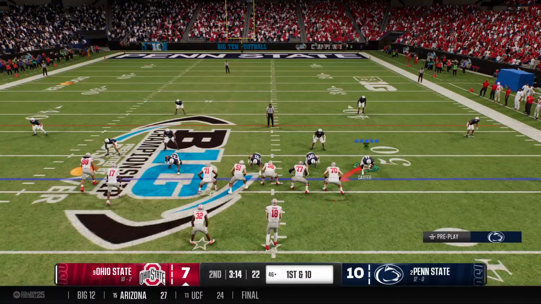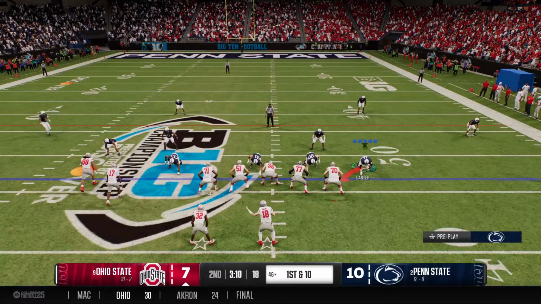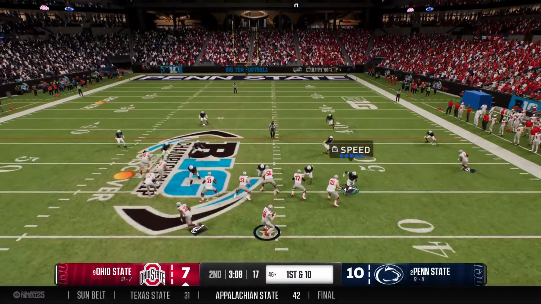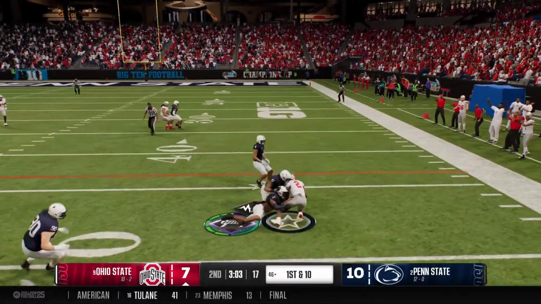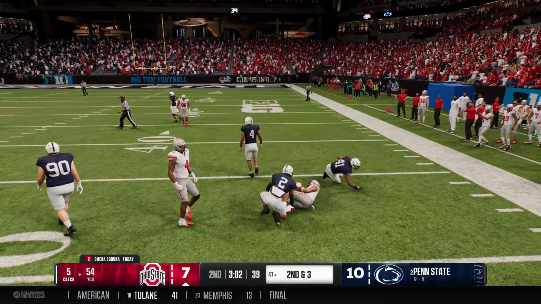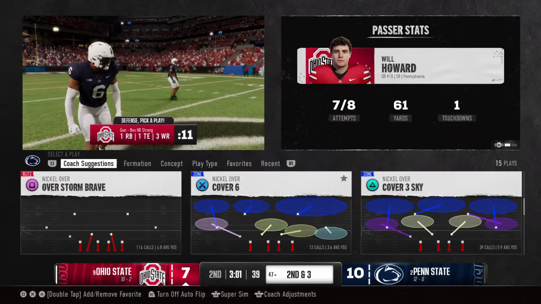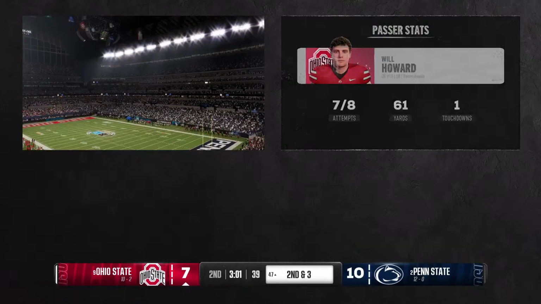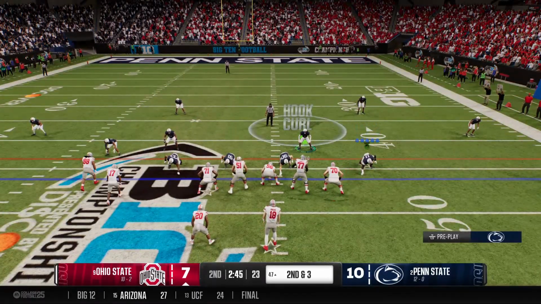Away from contact. That wasn't the case there. Instead of running around the defender, this back elected to run right through him. Back to pass. It's Howard. It's a quick grab. And the broken tackle there produces a solid gain. Simple pitch and catch on the drag route. Quarterbacks love these routes because they're short throws, but those yards after the catch pad your stats.